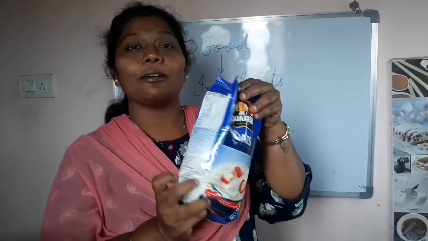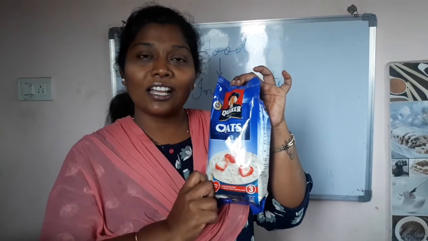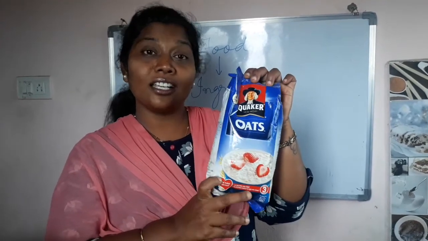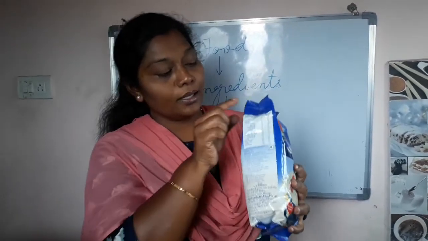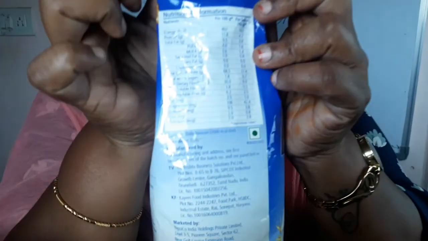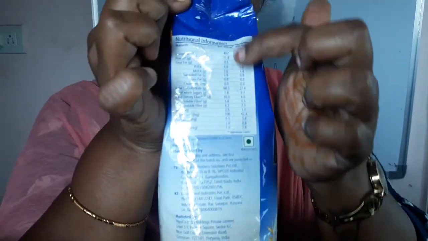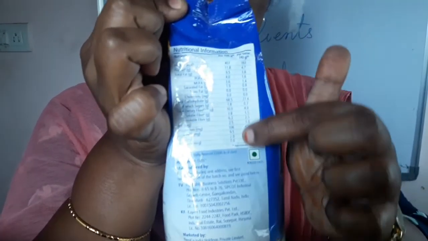Okay, now I will show you the other one. I have taken a packet of oats. This is one kind of fiber containing food product. Here there is a nutritional value chart.